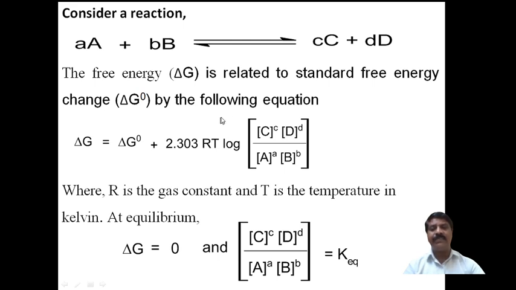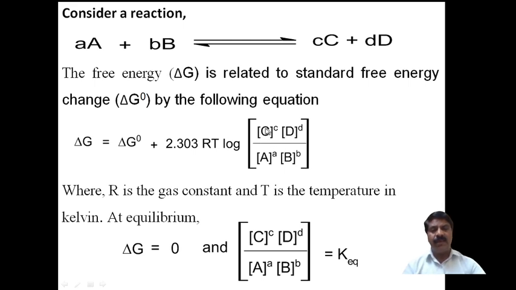The change in free energy can be followed by using this equation. Delta G is the change in free energy, and delta G naught is the standard free energy, plus 2.303 RT log of the molar concentration of the products divided by the molar concentration of the reactants, where each concentration term is raised to the power of its coefficient in the balanced reaction.